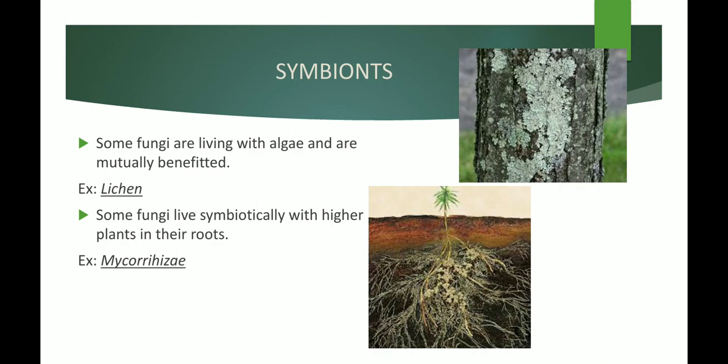You can see in the picture the fungi having a symbiotic relationship with the roots and they form a root nodule. You can see the root nodule here. Root nodule means the bulging bulb-like structures found in the roots.